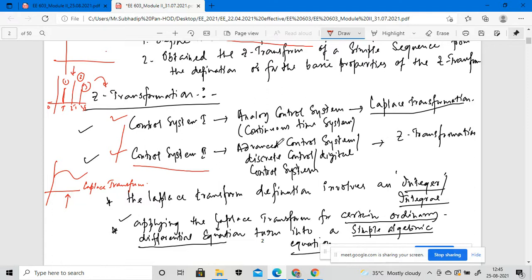Again, I will tell you that the Laplace transformation is defined involving integral numbers. Can anyone tell me what we know about the integer number or the integral number? In a basic mathematical approach, if you understand the integral number, then you can implement the Laplace transformation in an analog system, right? Can anyone tell me what will be the integral form of any such number? Rahul, Anjali, can anyone tell me?